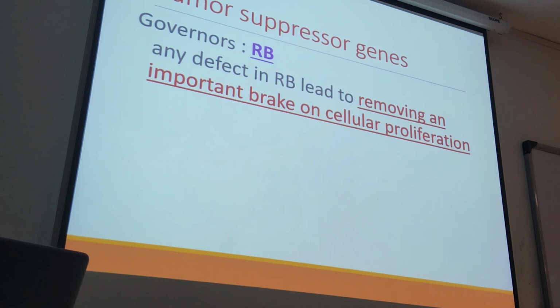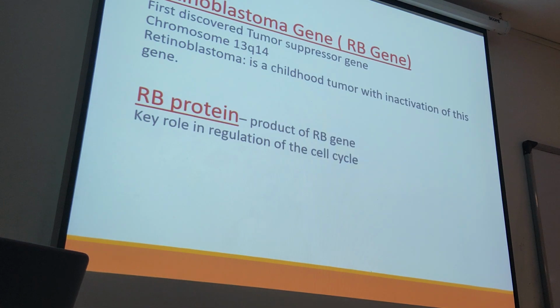So the governor is RB, retinoblastoma. Any defect in the RB gene leads to the removal of an important brake on cellular proliferation. Okay? So an example is retinoblastoma. Retinoblastoma is a tumor arising from retinoblasts in the eye, and it is important in the pediatric population.